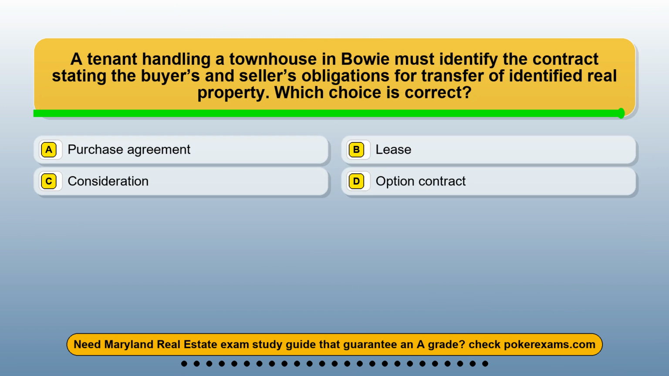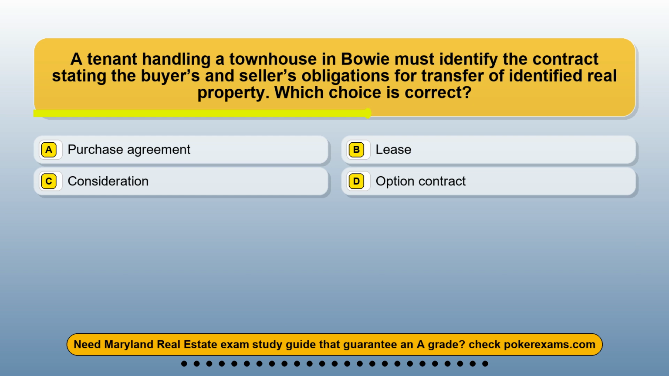Question 14. A tenant handling a townhouse in Bowie must identify the contract stating the buyer's and seller's obligations for transfer of identified real property. Which choice is correct? Option A, purchase agreement. Option B, lease. Option C, consideration. Option D, option contract.